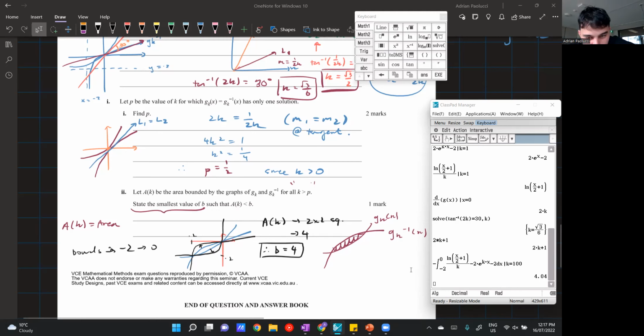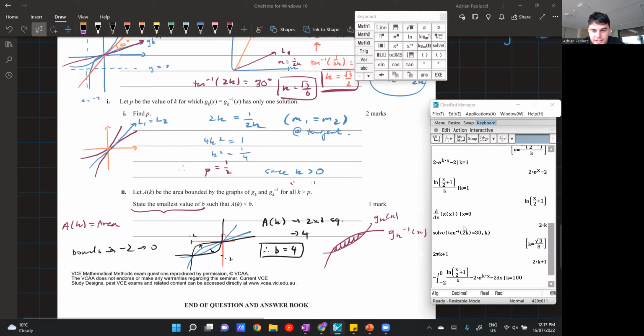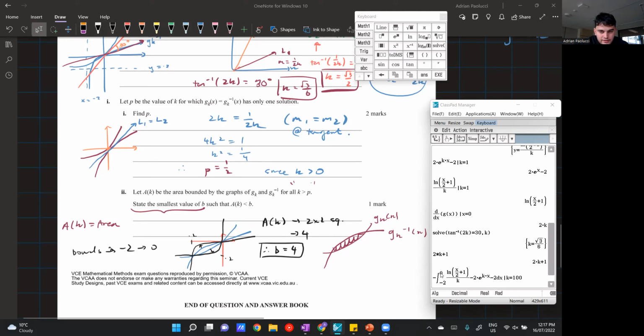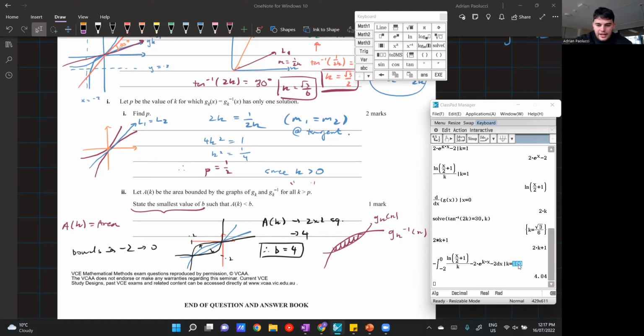Yeah, I think I just typed my equation wrong. But what I'm essentially doing is finding an expression for the area in terms of k. And then what I'll do is take the limit as k approaches infinity. So if I do k equal to, I'm getting really close to it. But the reason I'm getting the other direction is because my expression's wrong for some reason. I'm not actually sure why it's wrong, to be honest, but